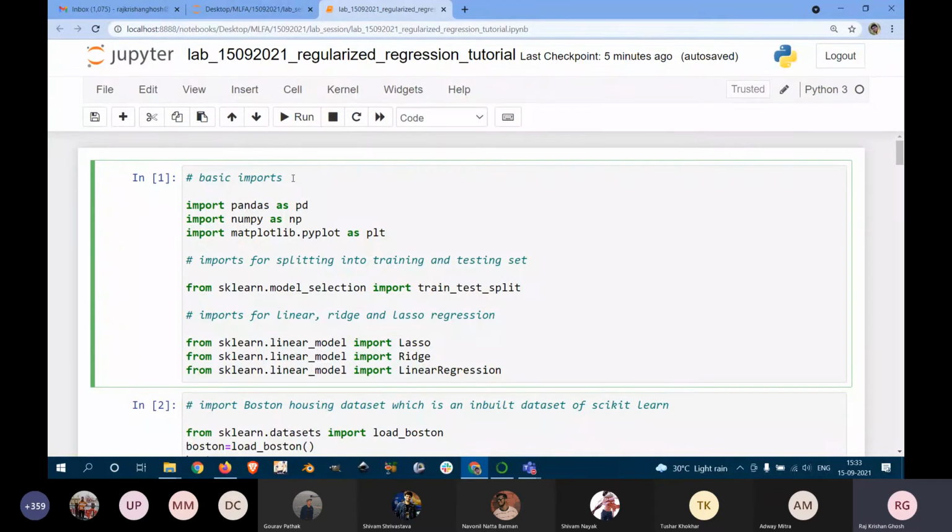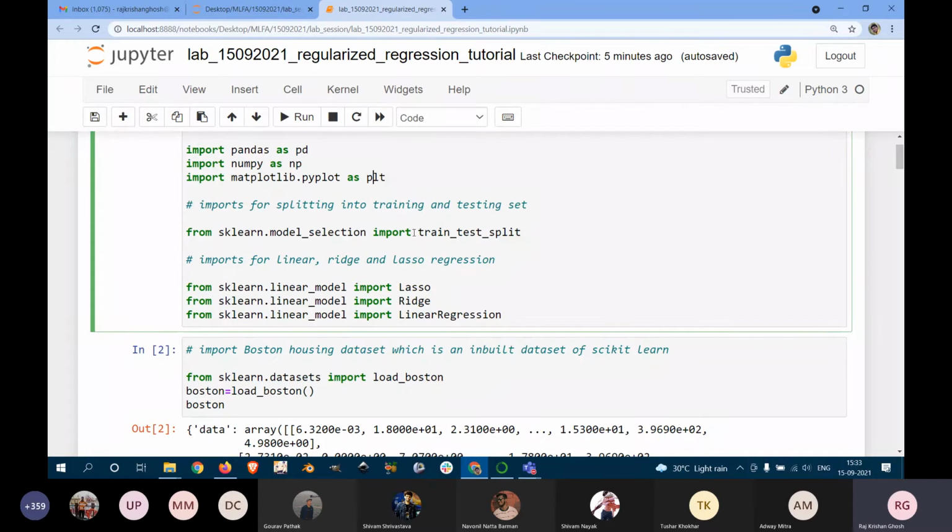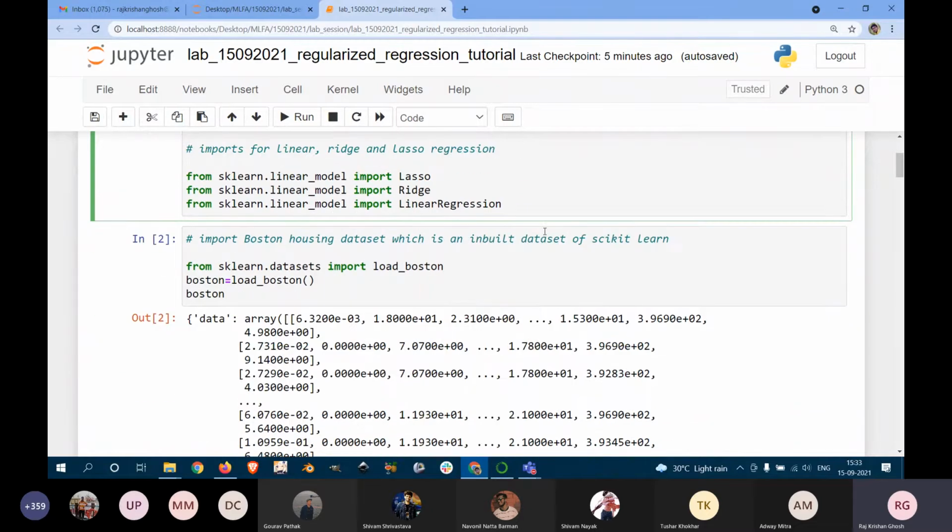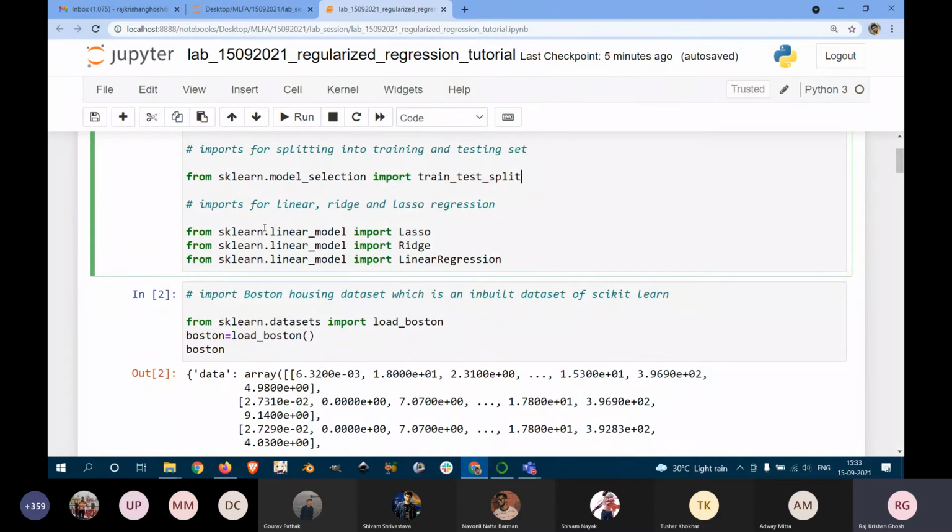assignment. In this notebook, first I am going to import the basic modules: pandas, numpy and pyplot. And then I am also importing train test split, which I hope you have already done in the previous assignment on linear regression. Now we will add some more modules. From sklearn.linear_model, we import Lasso, Ridge and LinearRegression. As the name suggests, LinearRegression is used for the linear regression model, Ridge for ridge regression and Lasso for lasso regression.